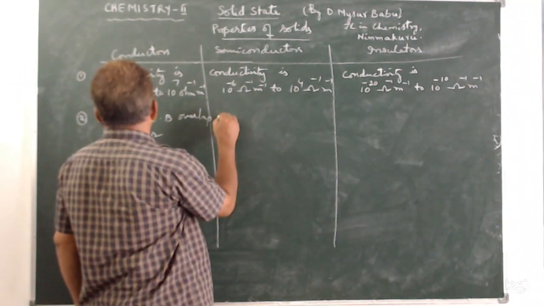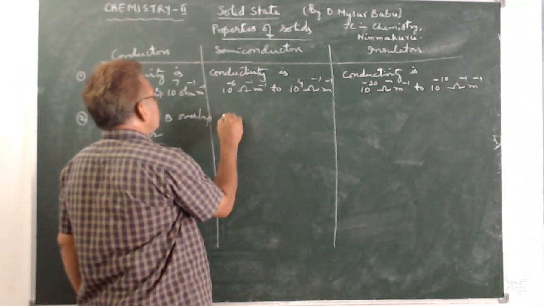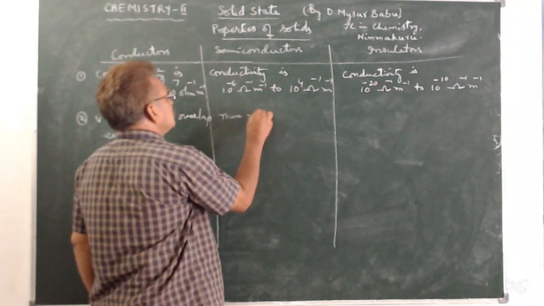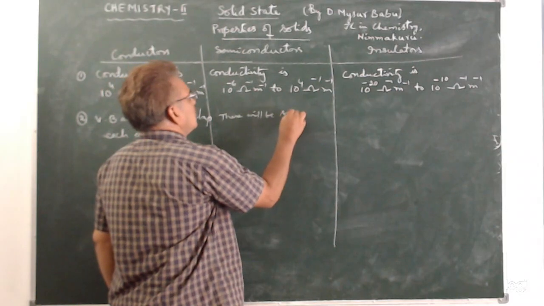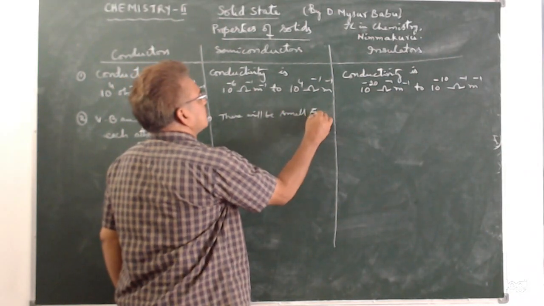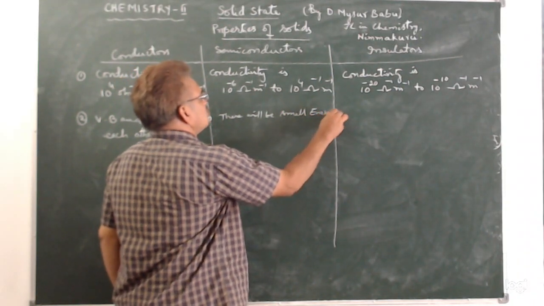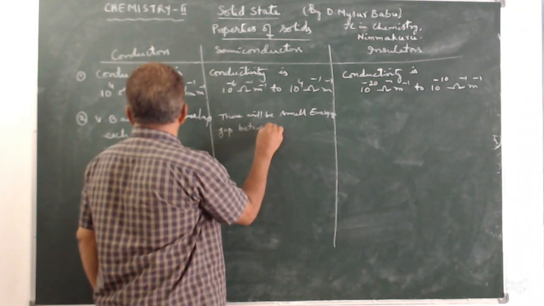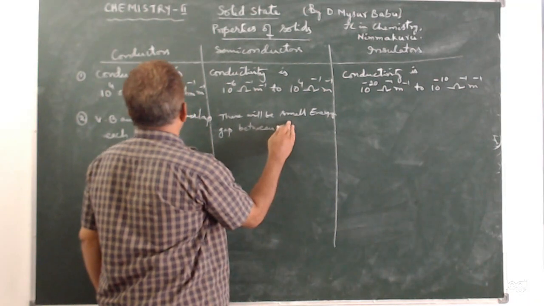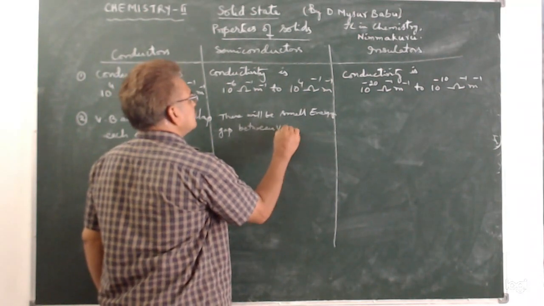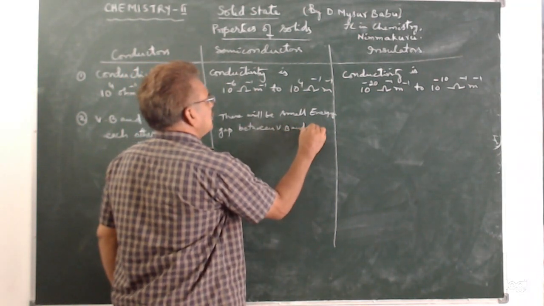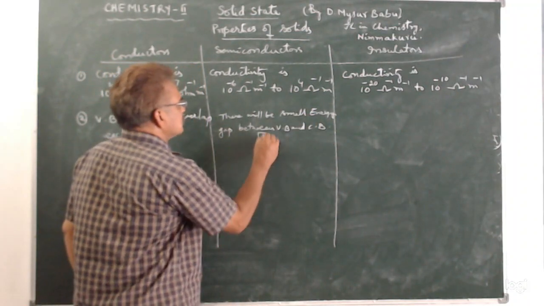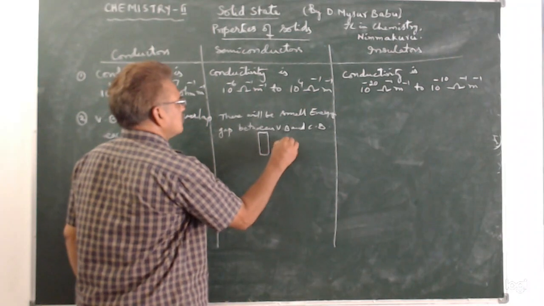In semiconductors, there will be a small energy gap between valence band and conduction band. Say this is conduction band.